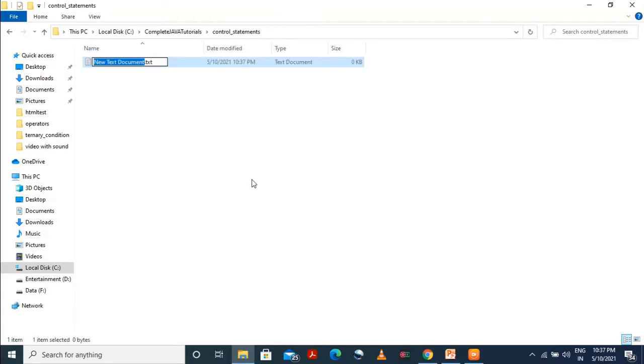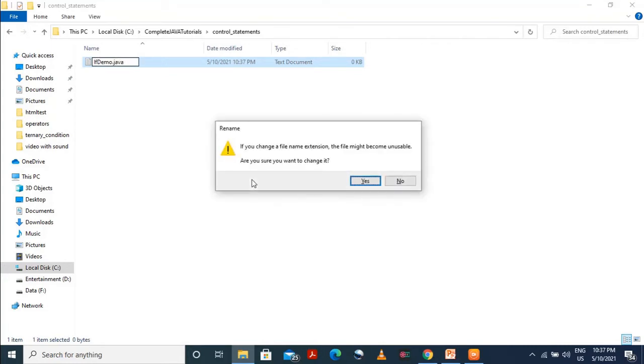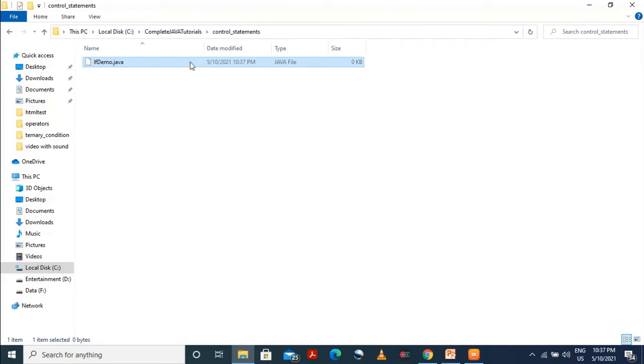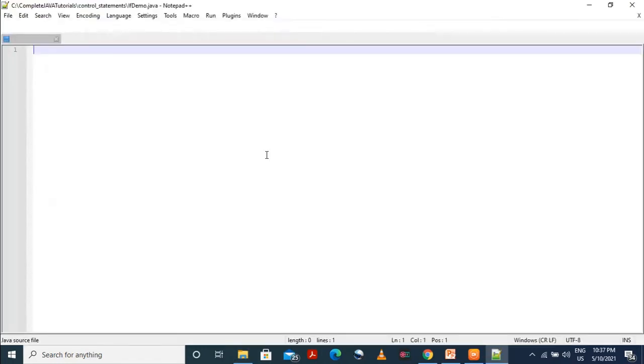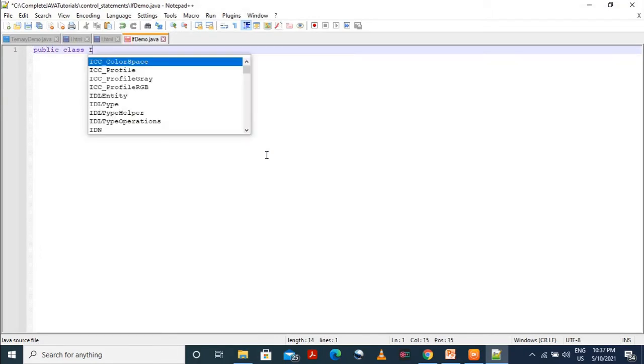Now we will write all our control statement files inside this directory only. First, I will create a file for the if condition. I have named it ifdemo.java. Right click on it and open it with Notepad++. So we will see how the if statement works in a Java program.